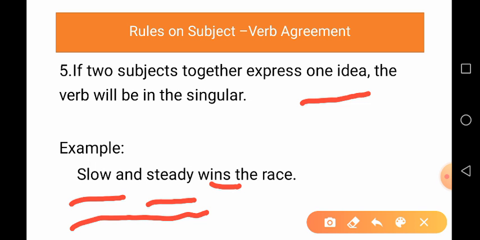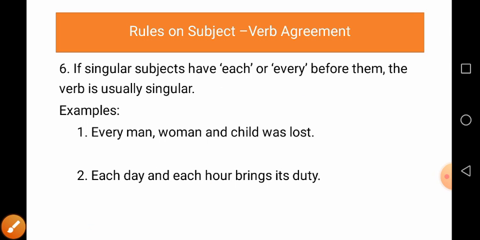Bread and butter express the idea of meal. Therefore, bread and butter is. So, the verb is singular because bread and butter are not different but one idea. Therefore, the verb is. So, the example is bread and butter is what they need. They express one idea.